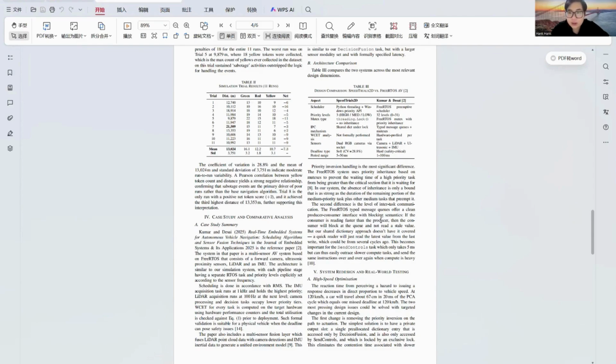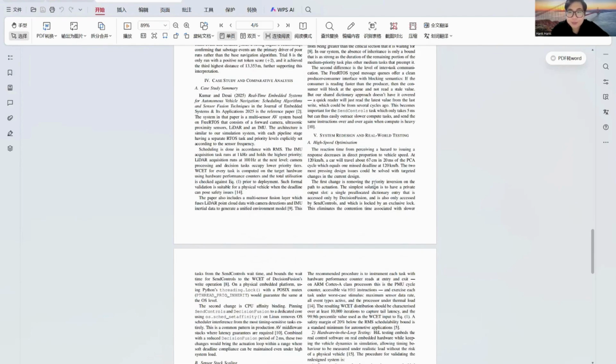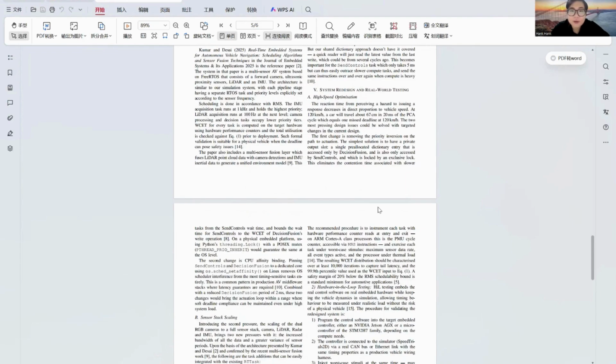So, you can see part 5. Based on the comparison, we propose several improvements. First, decision fusion and send control should use a private data area and a separate lock. This can reduce waiting time.